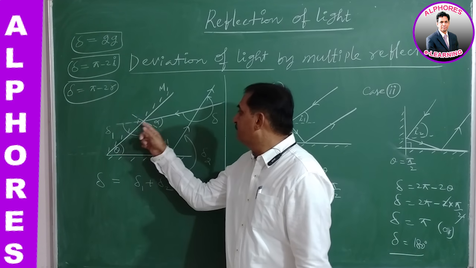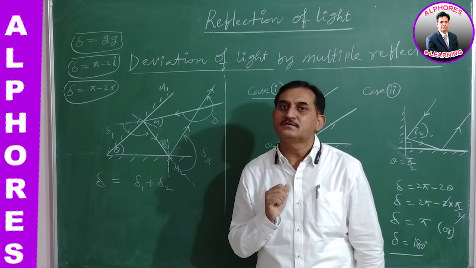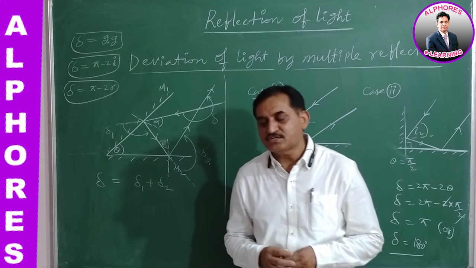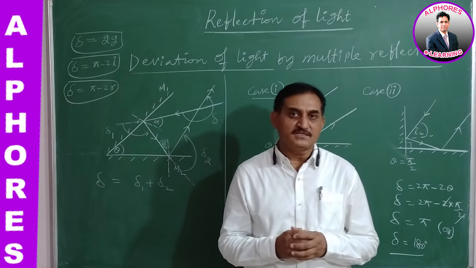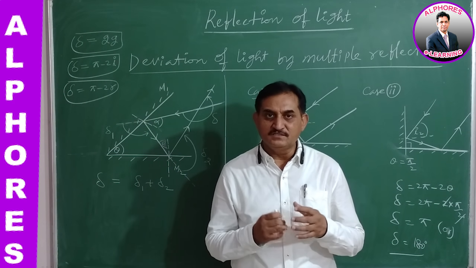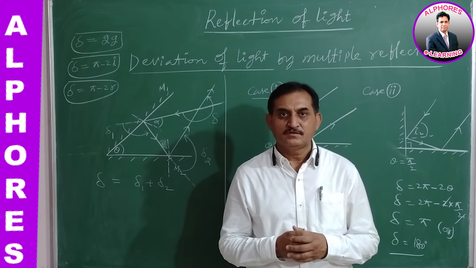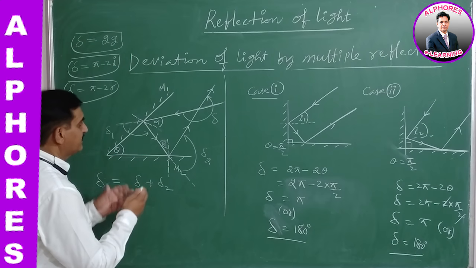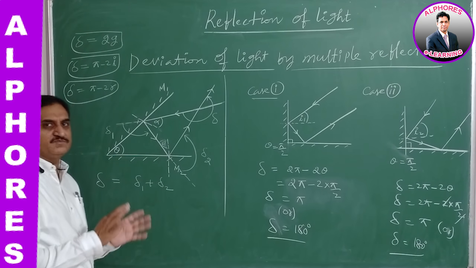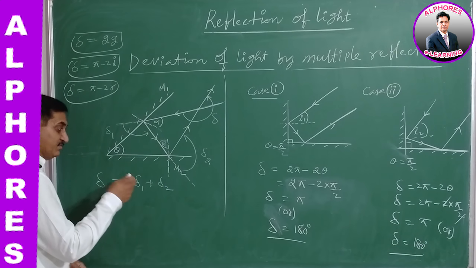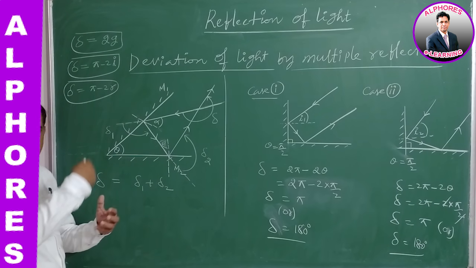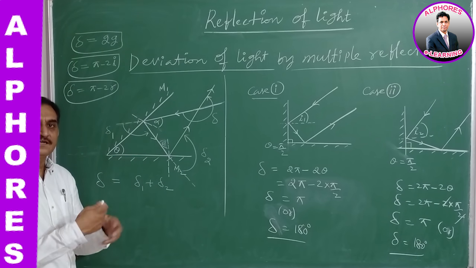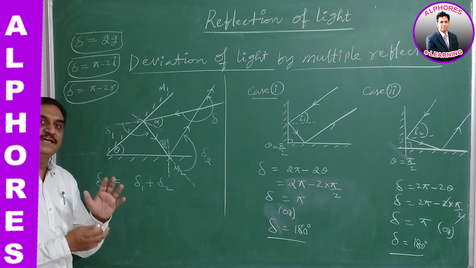Suppose the deviation suffered by the light from one mirror is in clockwise sense and from the other mirror is in anti-clockwise sense. In such a case the total deviation can be found by subtracting these deviations from each other, ordinary subtraction. Of course it is a vector, so we are taking the sense, clockwise and anti-clockwise, which indirectly takes care of the vector nature. No need to go for vectors again.